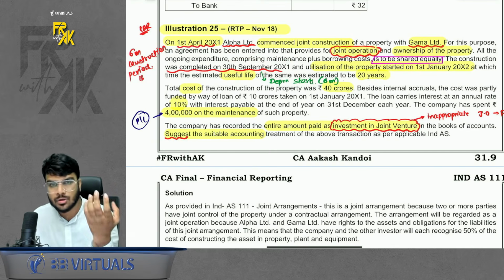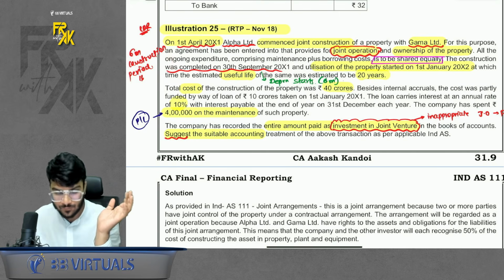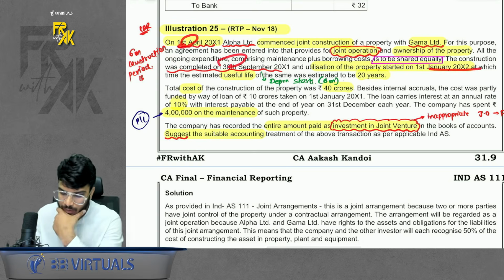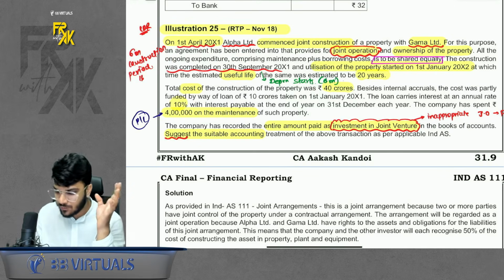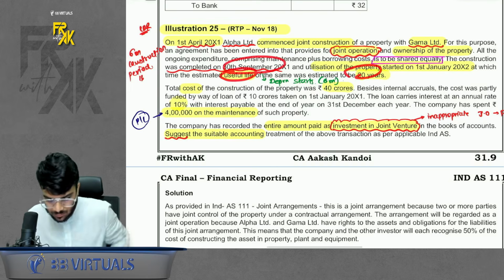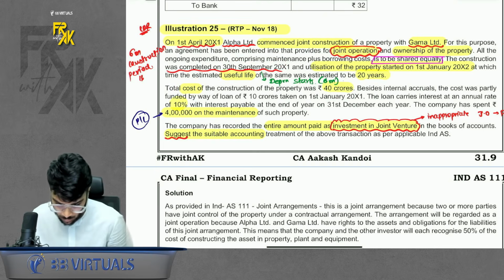So if there is any borrowing cost, we are assuming it is a qualifying period and 6 months interest will capitalize from April to September. Anyways, utilization started on 1st Jan. Still, the depreciation will not start from 1st Jan. Depreciation will start from 30th September only. Anyways, life is 20 years. Okay. Cost is 40 CR. Okay. And it is said it is funded by a loan of 10 CR.